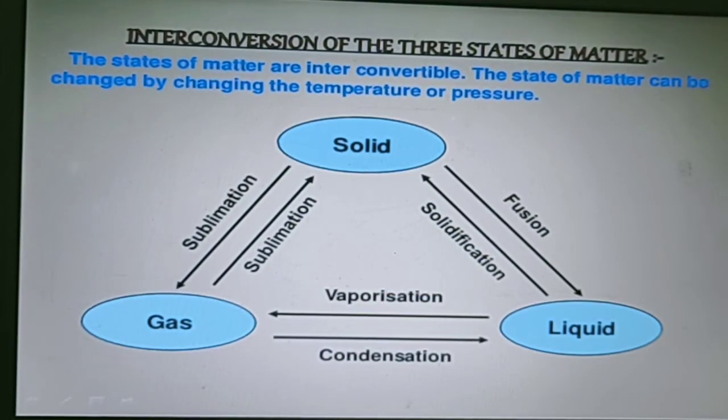Now, interconversion of the three states of matter. If we want to convert a solid into a liquid, we do the process of fusion. If we convert a liquid into a solid, for example ice formation, it's the process of solidification. When we convert a liquid into gas, the process is known as vaporization, and gas into liquid is known as condensation. Then gas to solid is known as sublimation, and solid to gas is again the process of sublimation. The state of matter can be changed by changing the temperature or the pressure.